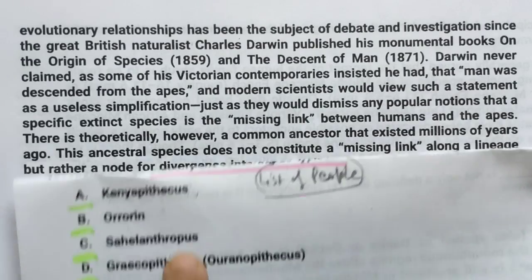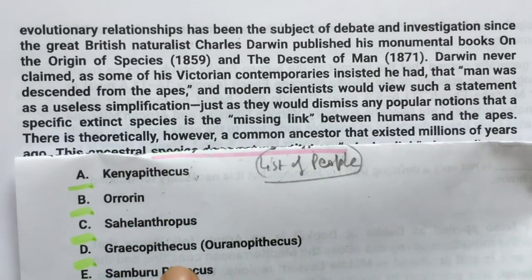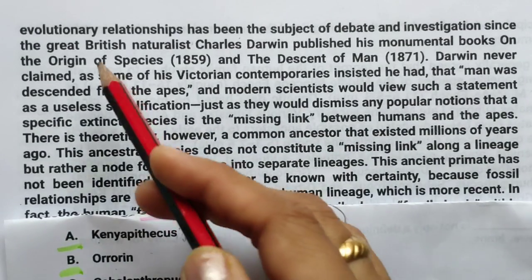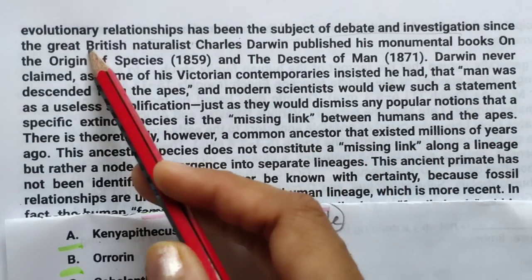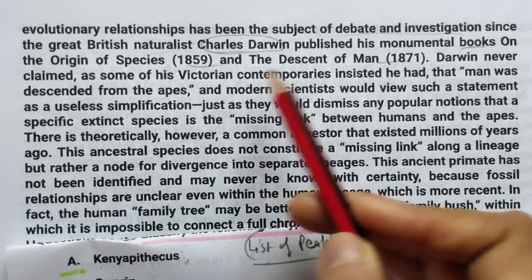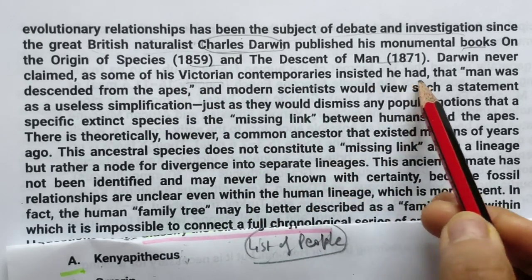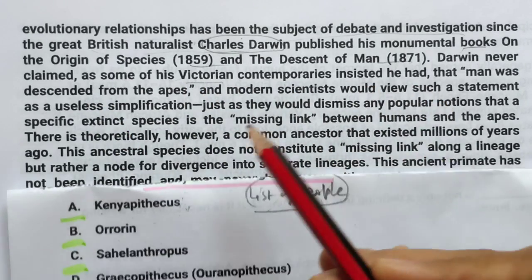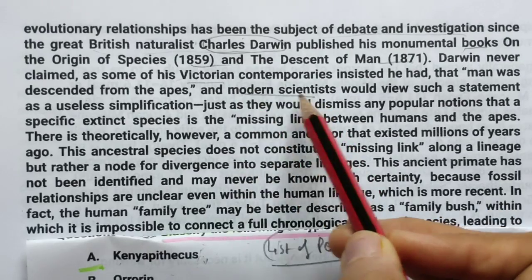We are looking for these different kinds of words. See this, look at these words. Subject of investigation, this person's name, Victorian contemporaries. I am looking for my keyword, so I will not read so much.